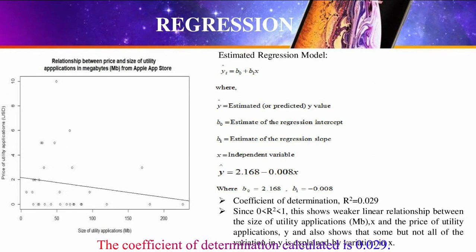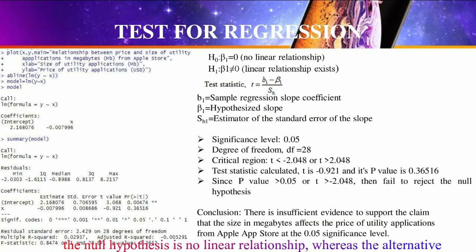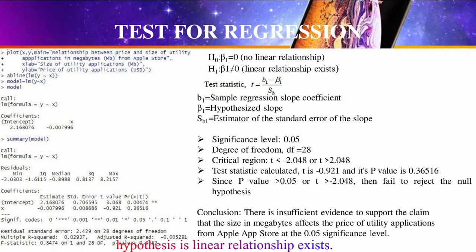The coefficient of determination calculated is 0.029. Since the coefficient of determination falls between 0 and 1, this shows a weaker linear relationship between S and Y, and also shows that some but not all of the variation in Y is explained by the variation in S. Next is the test for regression. The null hypothesis is no linear relationship, whereas the alternative hypothesis is a linear relationship exists.